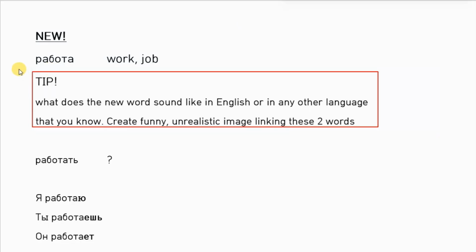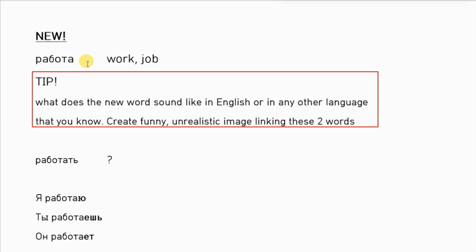And then you can create two images. The robot is working, or you can create an image which has to be funny and really crazy so that you can remember it easily and then pick it up. But it doesn't have to sound similar. For example, robot and работа do sound similar, right?